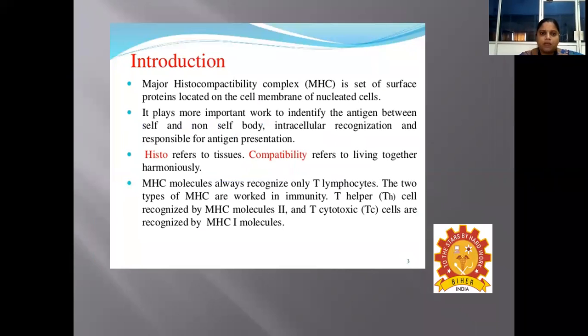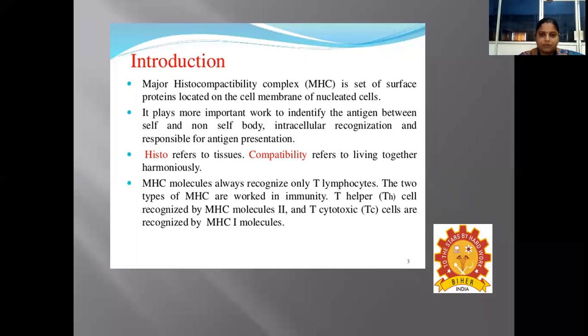Next, we'll see about the major histocompatibility complex, which is called MHC. This major histocompatibility complex is a set of surface proteins located on the cell membrane of all nucleated cells. In humans, it is called HLA, which stands for human leukocyte antigen. The MHC plays an important role in identifying antigens as self or non-self, which is highly essential to avoid many autoimmune diseases. It is responsible for intracellular recognition as well as antigen presentation.